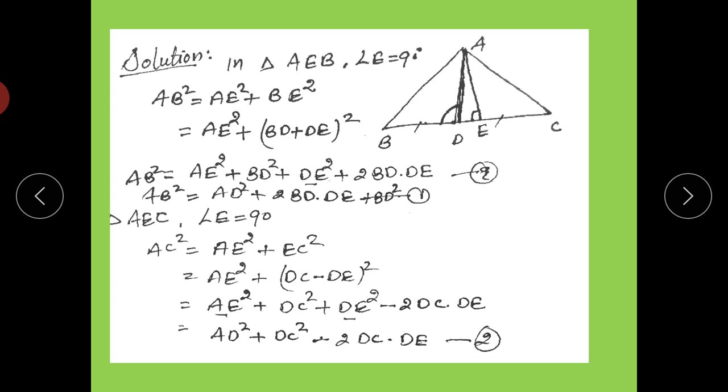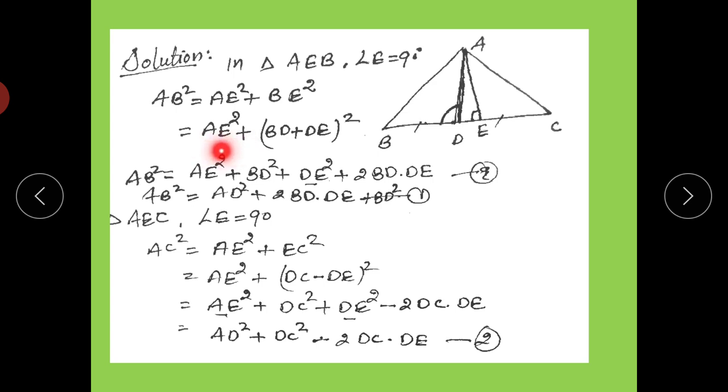So there are triangles AEC and AEB. These two triangles are right angle triangles. Now in triangle AEB, angle E is 90 degrees. If 90 degrees is there, then we can apply the Pythagoras theorem. So the Pythagoras theorem says that hypotenuse AB square is equal to AE square plus BE square.